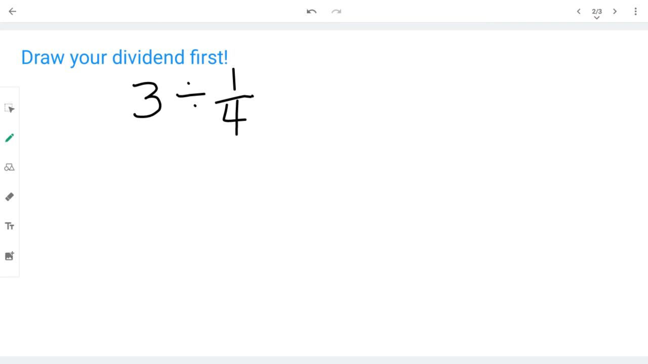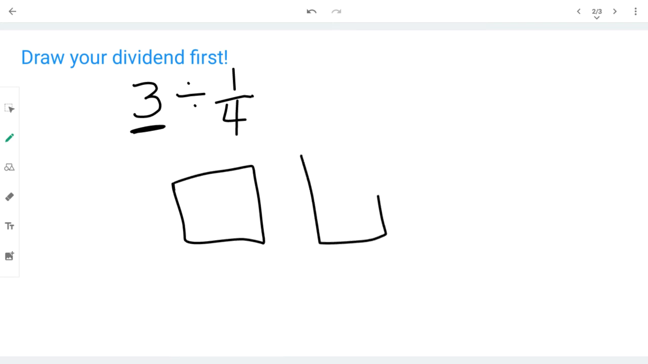So in this problem, you see 3 divided by 1/4. So I need to draw 3 wholes. Okay, I can do that. 1, 2, 3 wholes. Once you know what to draw first, the next step falls in line.